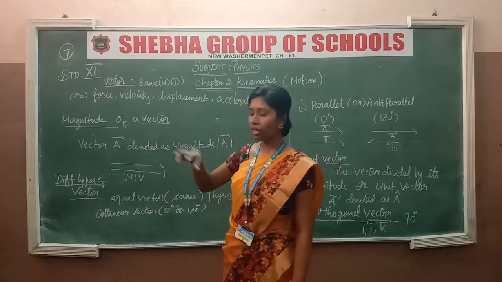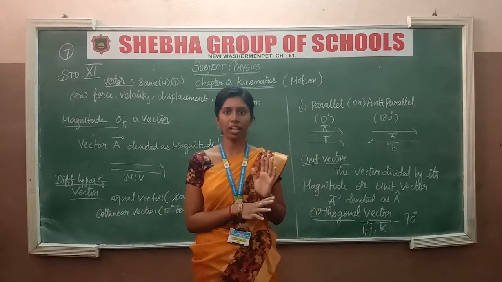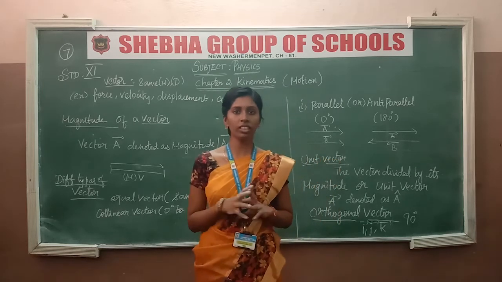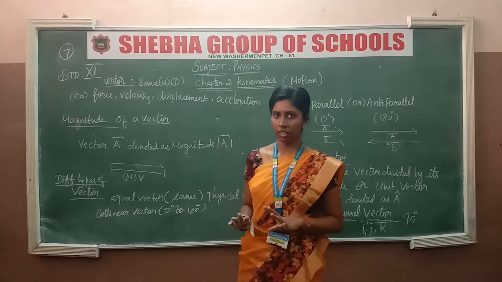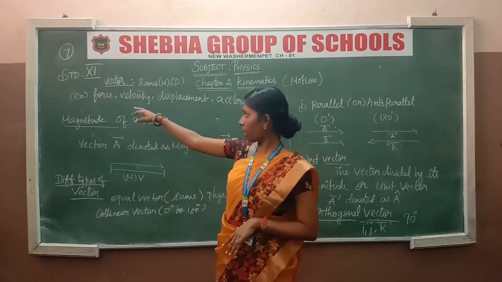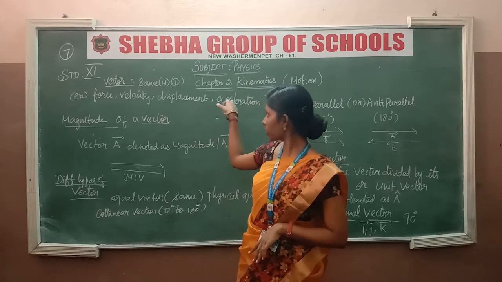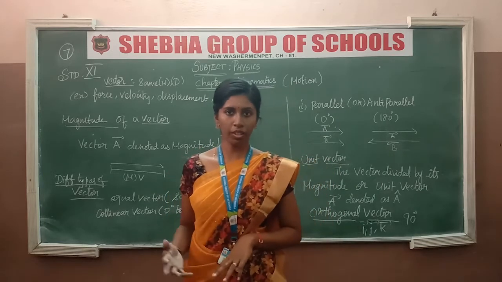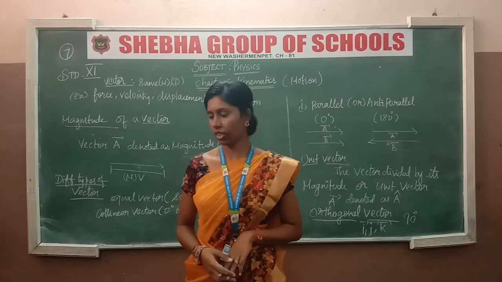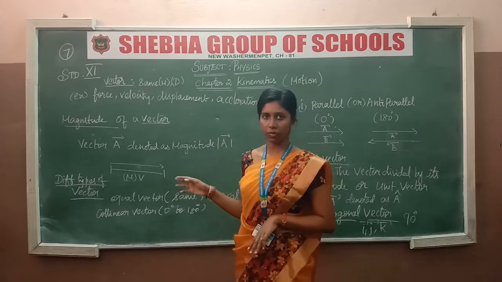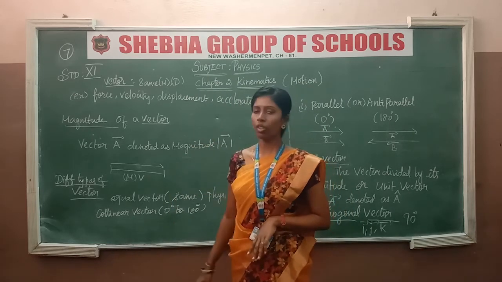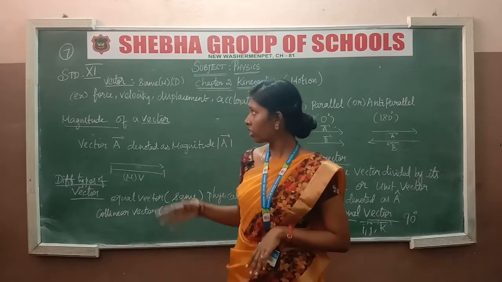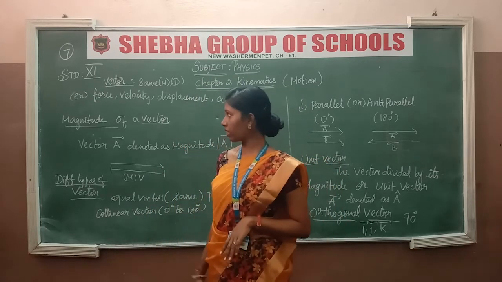So it's only magnitude in scalar quantities, and the direction and magnitude both in vector quantity. Now, is it clear? Examples: force, velocity, displacement and acceleration. Velocity means traveling over time. After that, displacement and acceleration. For force, the time calculation, how much force we apply, calculating with these is an example of vector quantity.